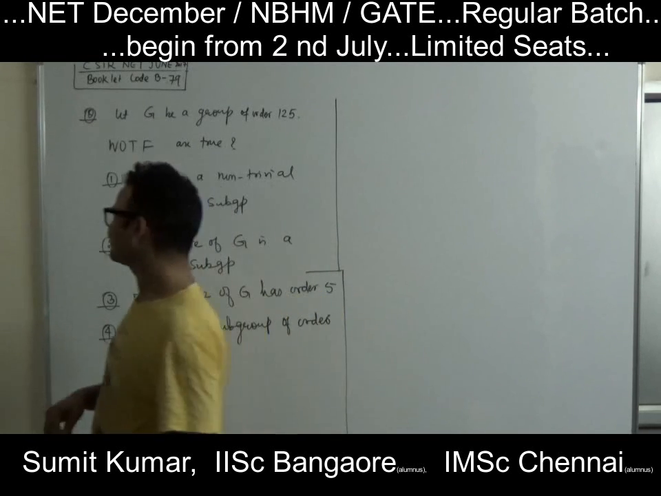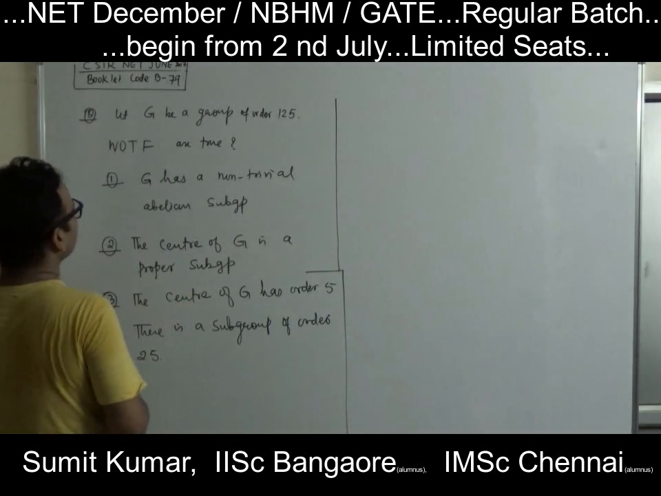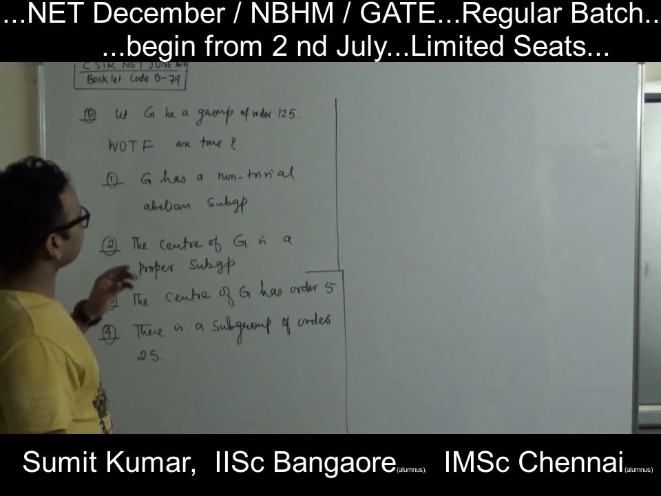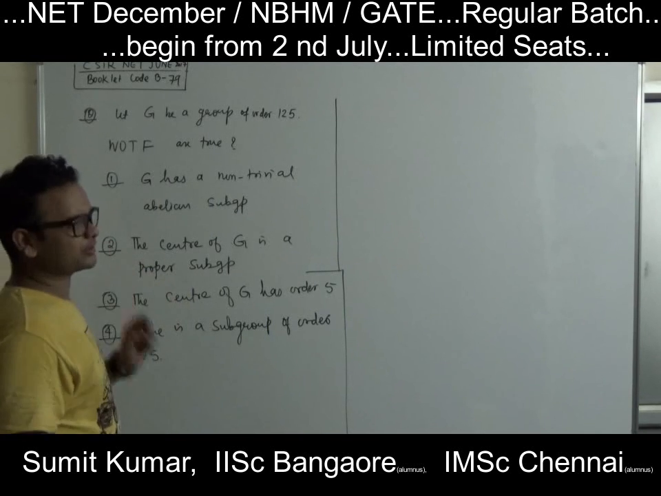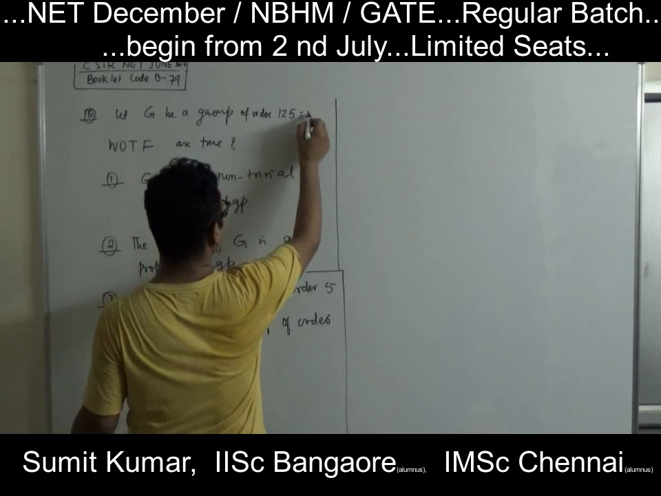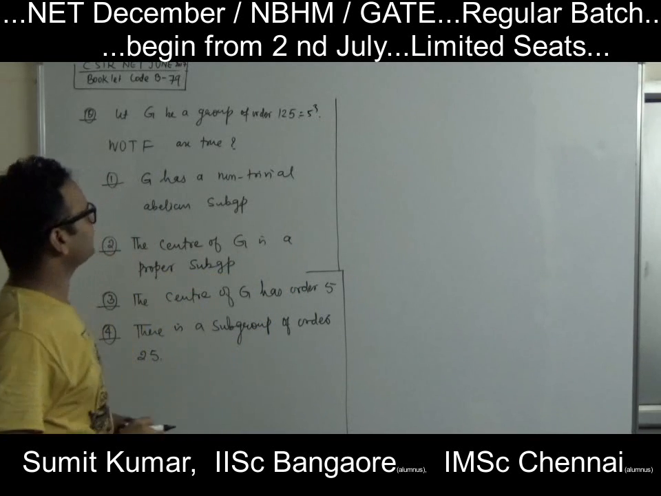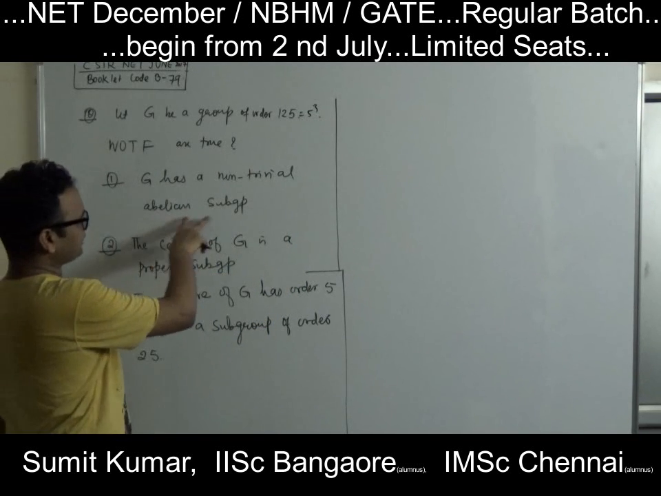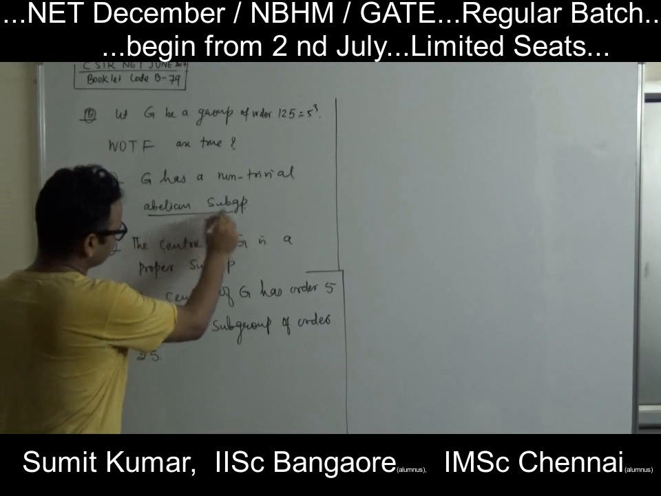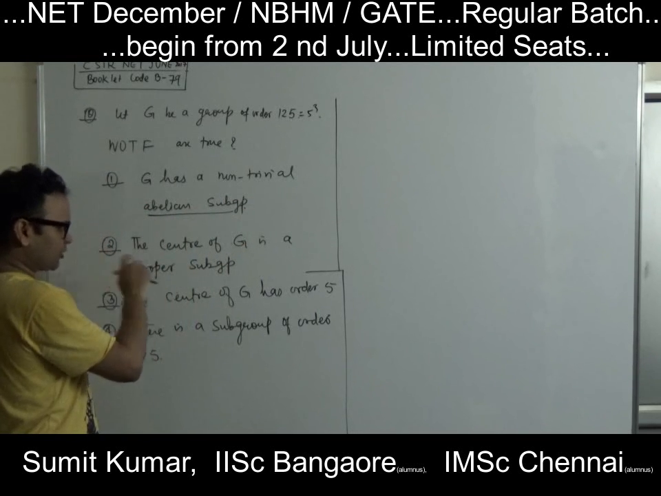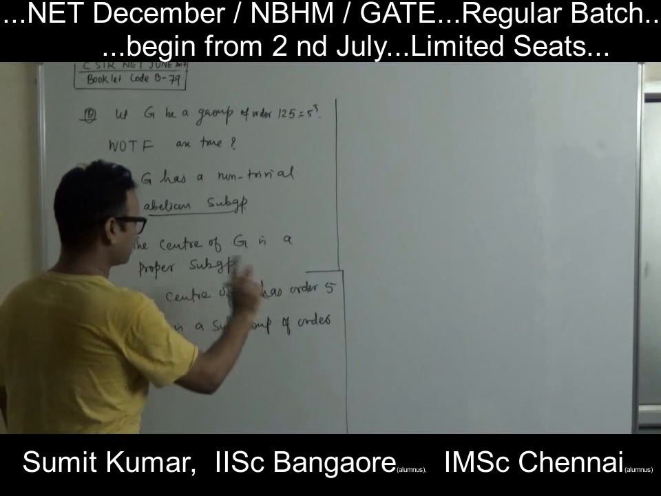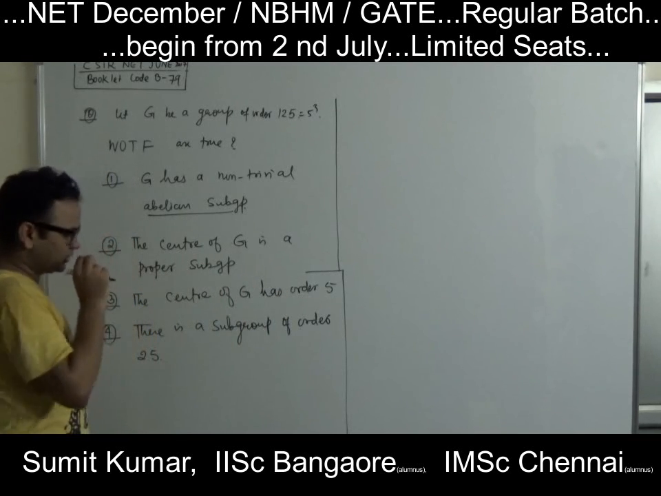Here is the question. G is a group of order 125. What is the order of the group? 125. And then, which of the following are true? G has a non-trivial abelian subgroup. The center of G is a proper subgroup. The center of G has order 5. There is a subgroup of order 25.